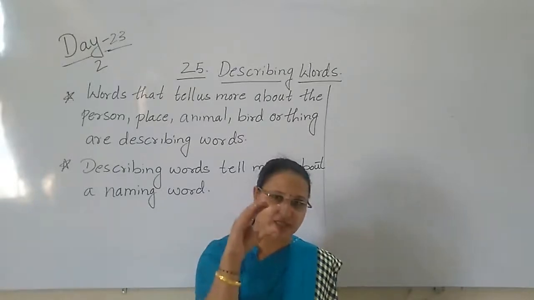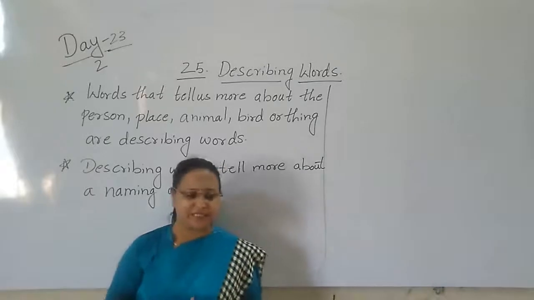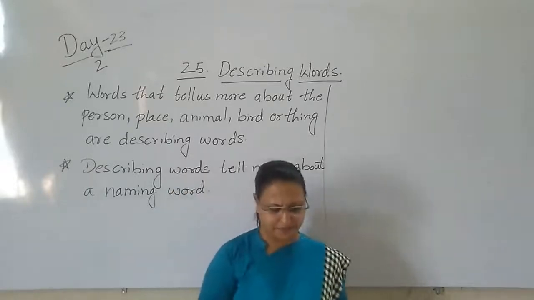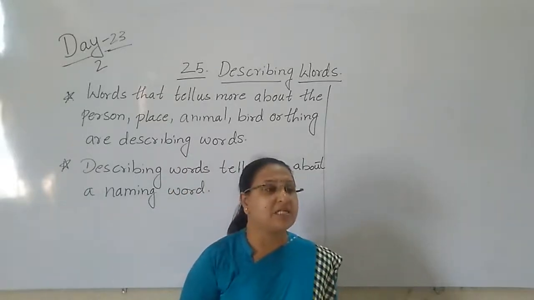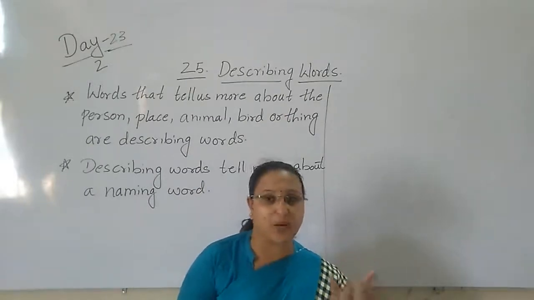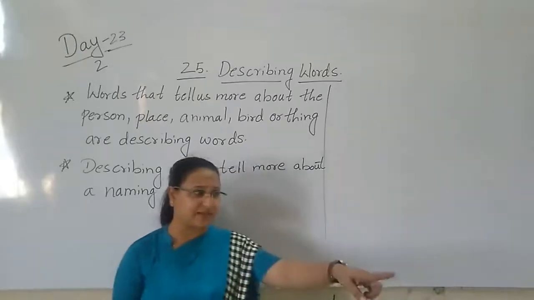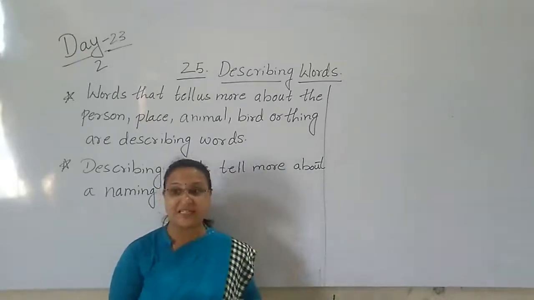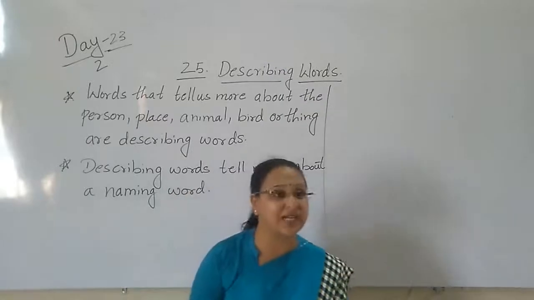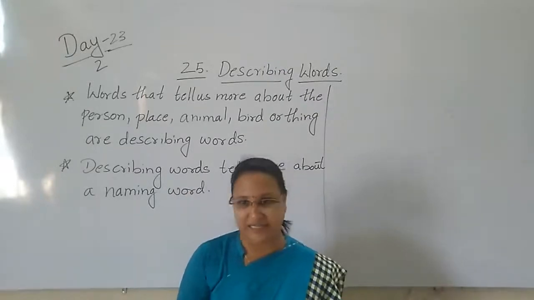Like this, we describe things. We say some cats are black in color, some cats are white in color. You see there is a black cat. We are describing the color of the cat. We say black cat, white cat.